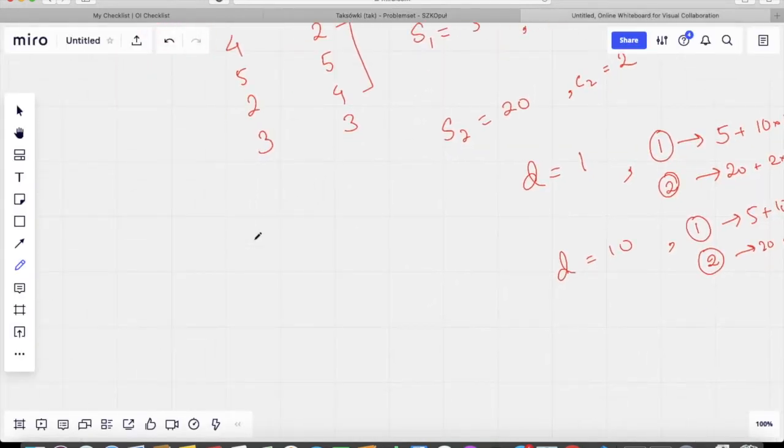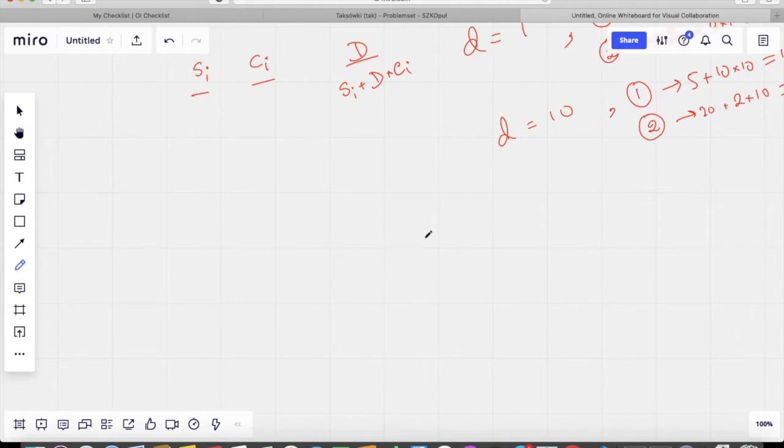So let's say for every company we are given a particular SI and CI value, right? And then for a particular distance D, we have some SI plus D into CI for every company. And we want to find a particular D such that a given ranking, that is a given ordering, let's say 1, 6, 2, 3, 4, 5, is the ordering of these values, SI plus D into CI.